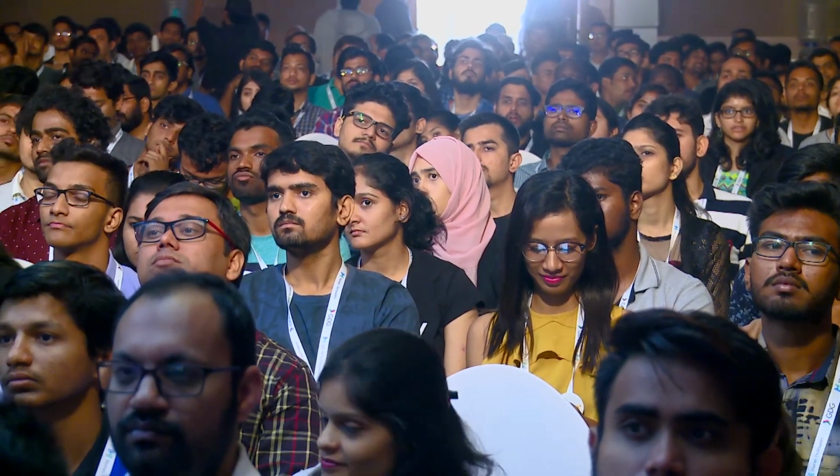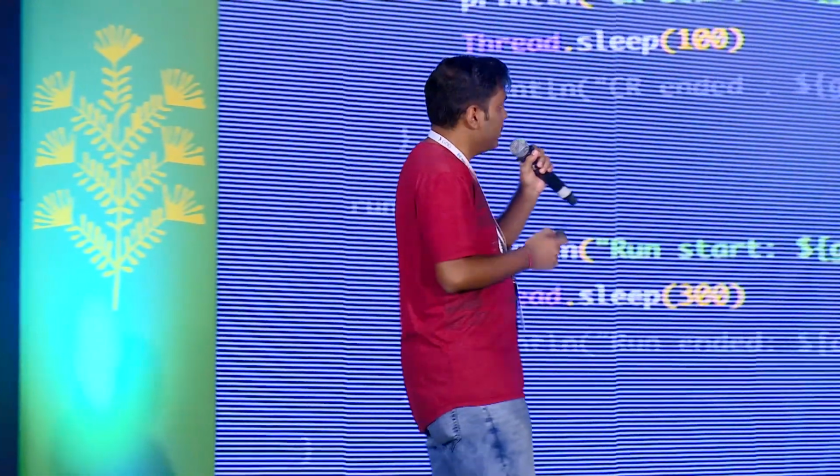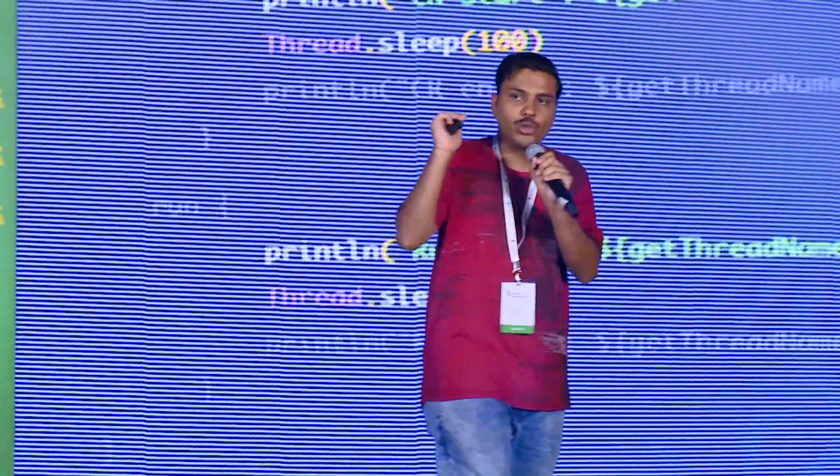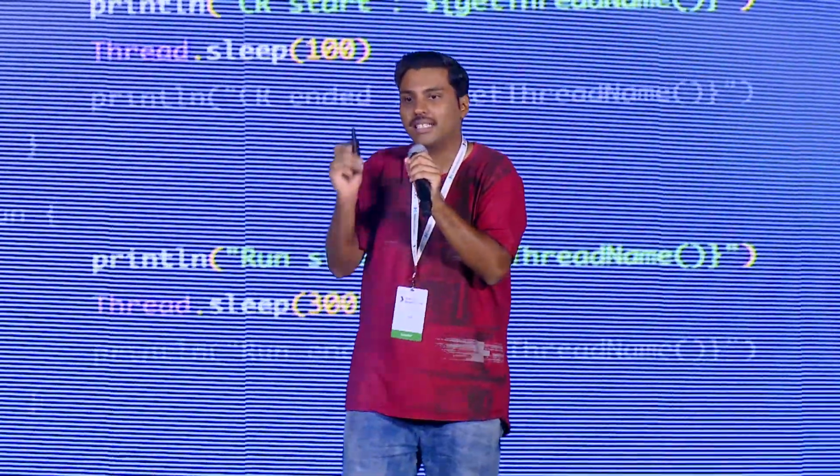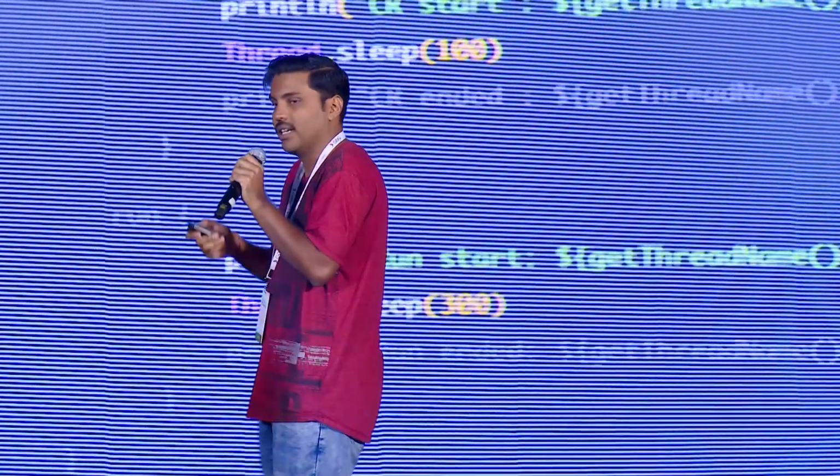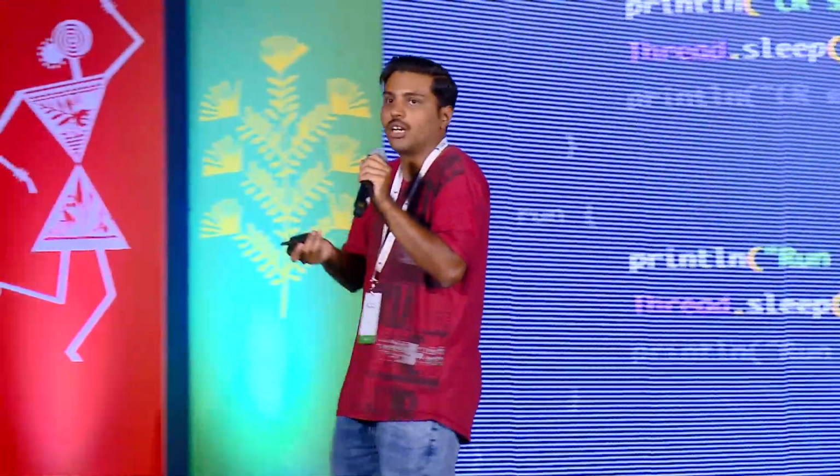So how many of you can actually guess what would happen here? Which line will print first? There are 4 outputs to come. Do you think the run will start first or the launch will start first? No? Okay. Let's actually take a look. We are going to get run first. After that, we're going to get the coroutine started. The reason for this is that when you write launch over there, launch is going to start lazily. It's not going to start instantaneously, if I have not specified when to start the coroutine.